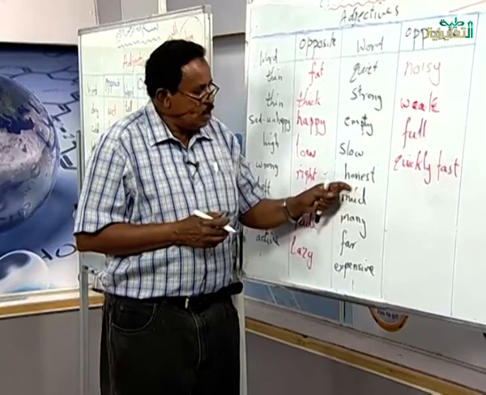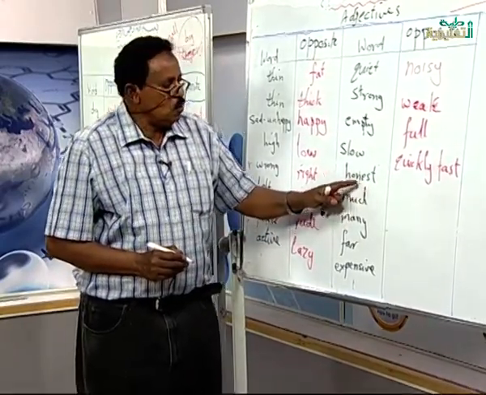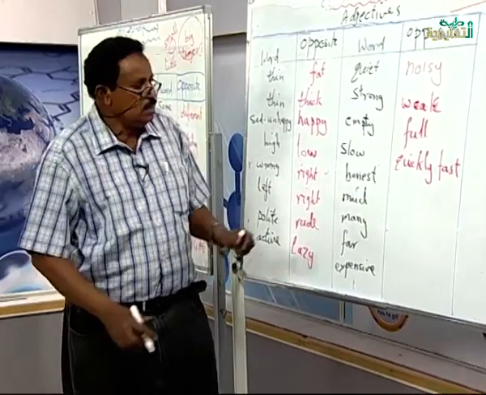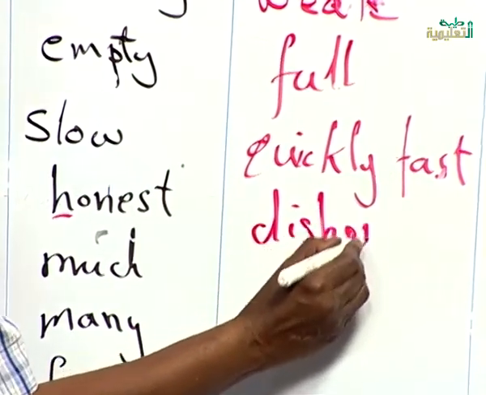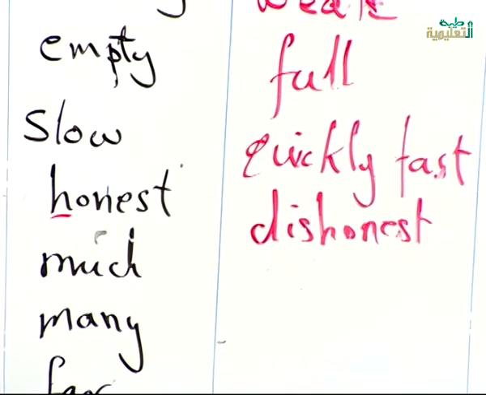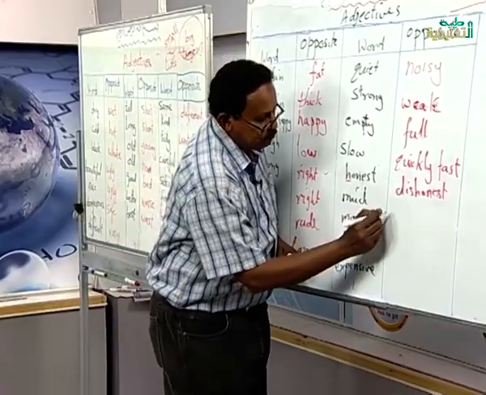Honest. This is silent. We do not pronounce it. We say honest. You can trust him. You can give him anything, and he will keep it. The opposite of it is dishonest. We say a person is dishonest, it means you cannot trust him. You cannot give him anything. He may steal from you.